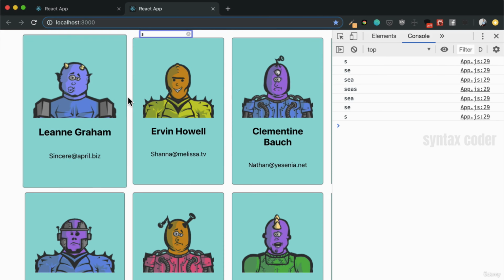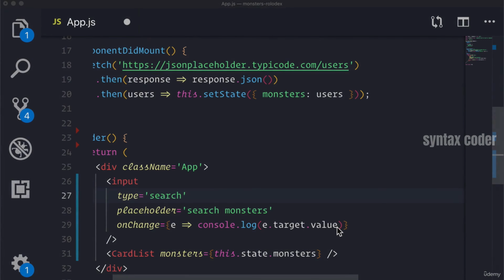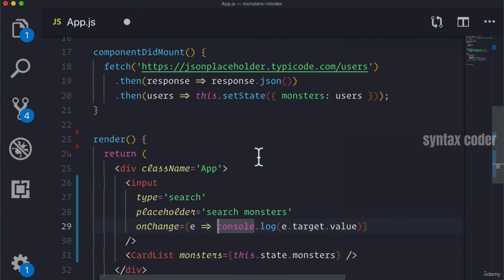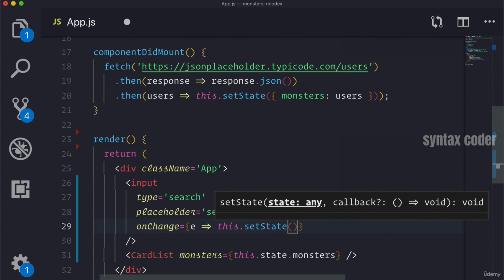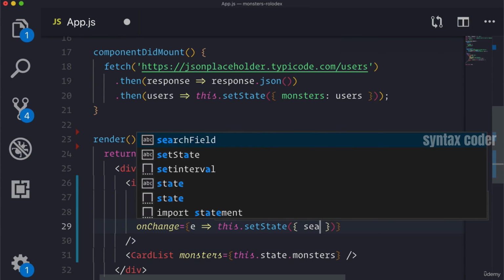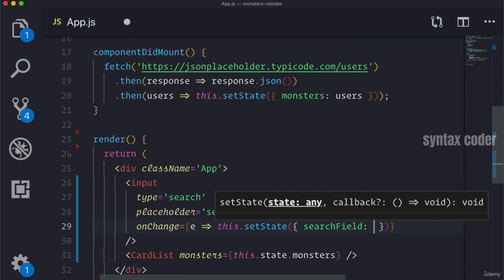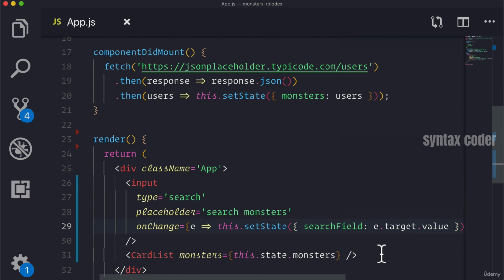Now, how do we store this? We can do this by calling setState here the same way that we did when we got our users inside of our componentDidMount method. So what we can do is call this.setState, and we can pass it that we want our search field value to be e.target.value.